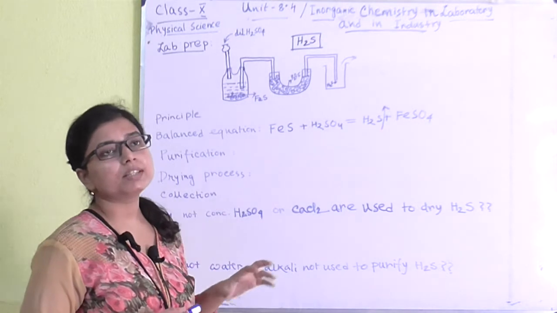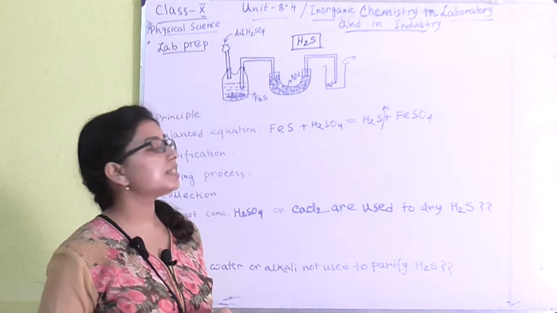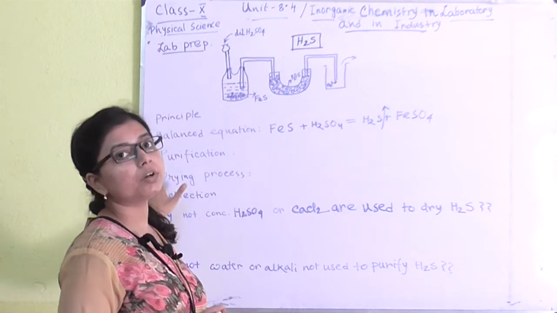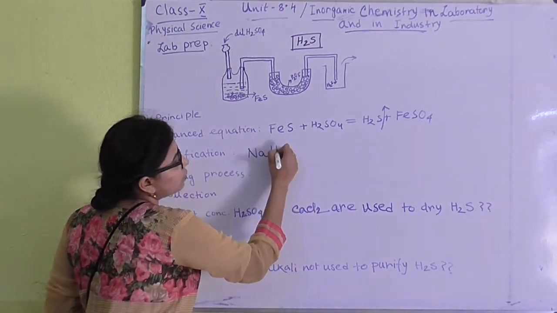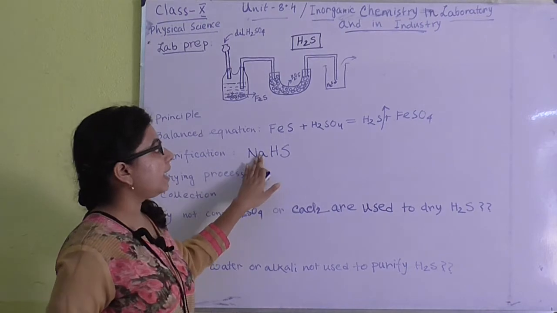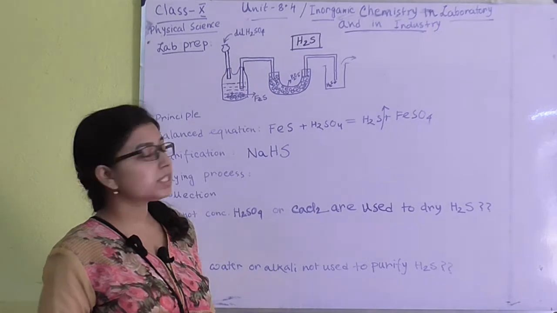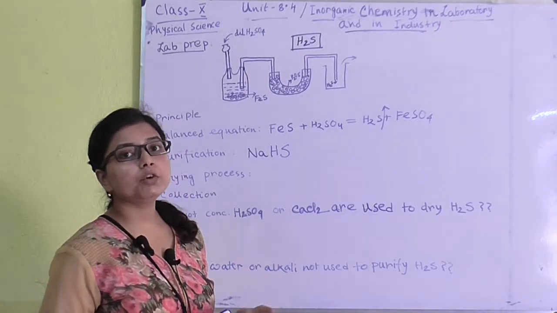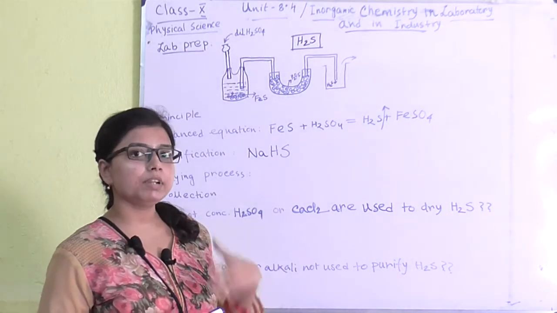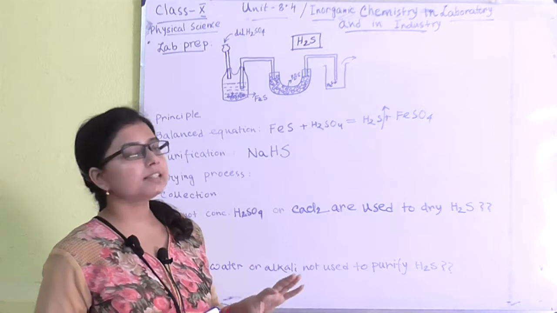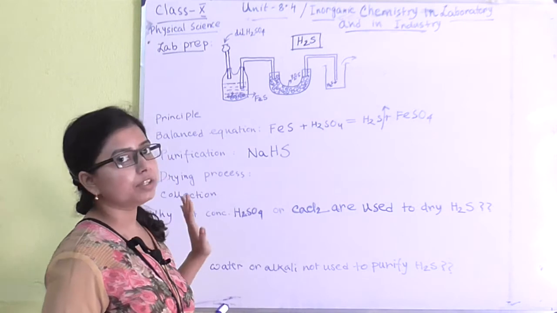The next thing is purification of the gas. The acid vapors are basically present in the H2S gas as impurities. To remove the impure acid vapor, we can use sodium hydrogen sulfide, that is NaHS. Only NaHS we can use here to purify the gas. We can't use water or any kind of alkaline mixture. Why we can't use them, I will tell you later, but first listen to this: only sodium hydrogen sulfide can be used to purify H2S gas.